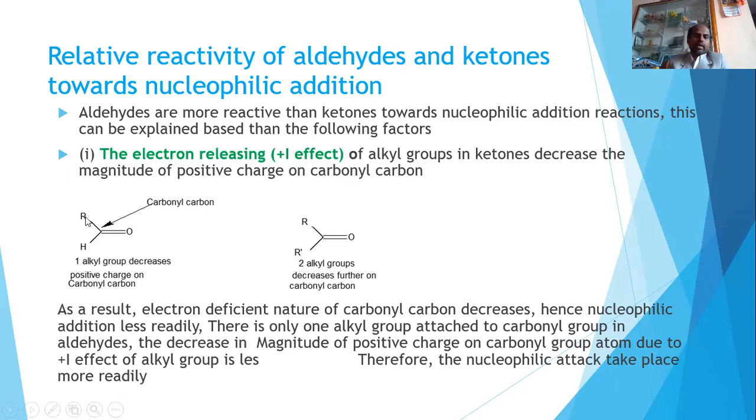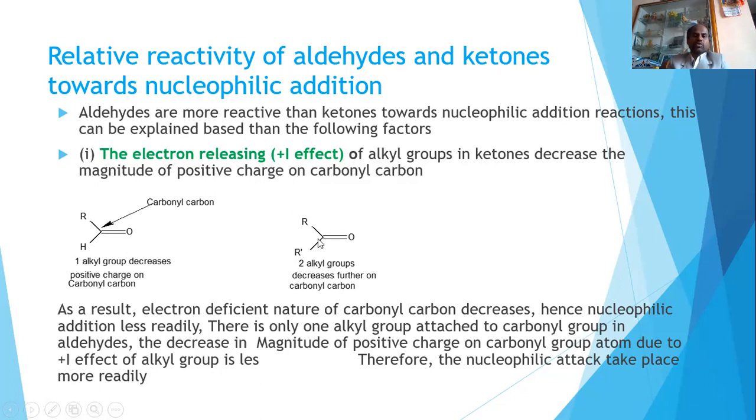So you can observe, suppose the R group is an electron releasing group. This can release the electron. So based on that, the magnitude of the electron deficiency of this carbon decreases. That is the case in aldehydes.